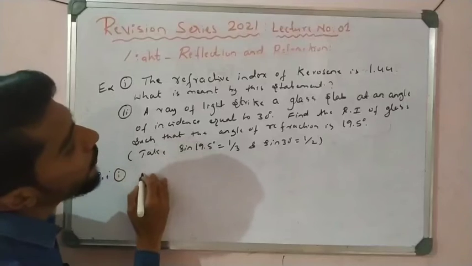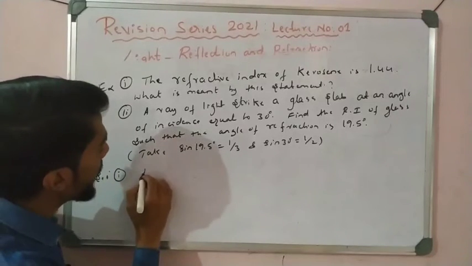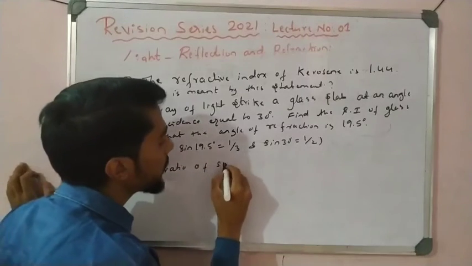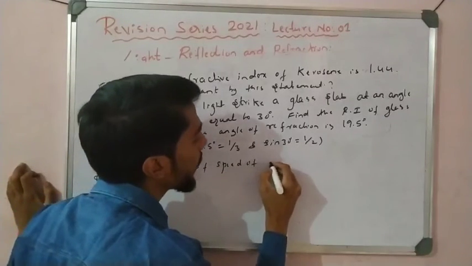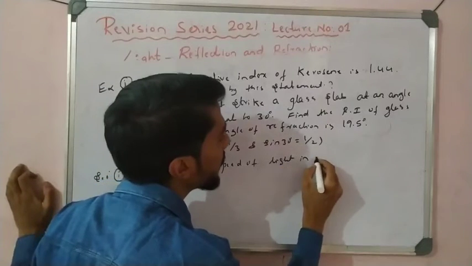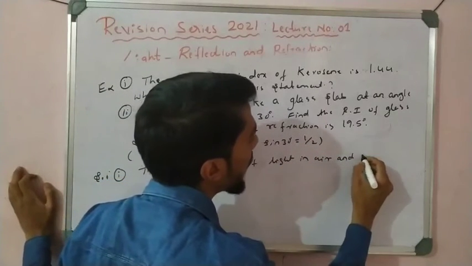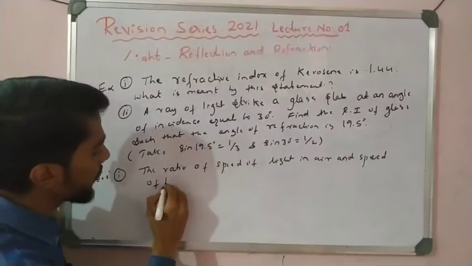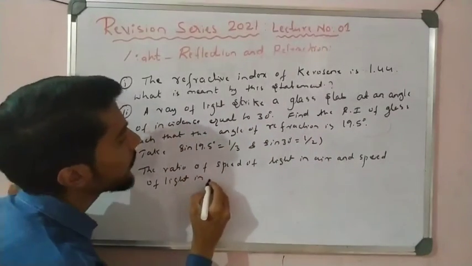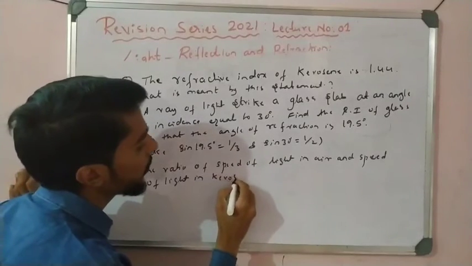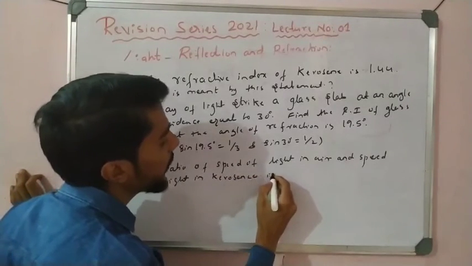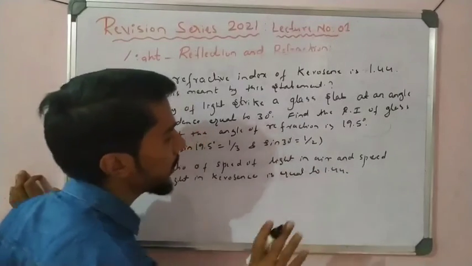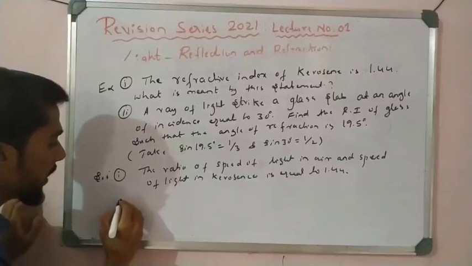The refractive index of kerosene is 1.44, which means it is the ratio of the speed of light in air and the speed of light in kerosene, equal to 1.44. That is the statement. Okay, now the second question, important.